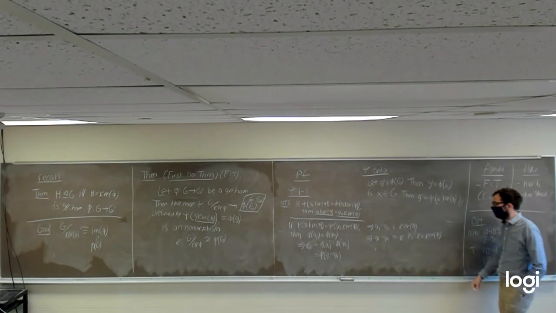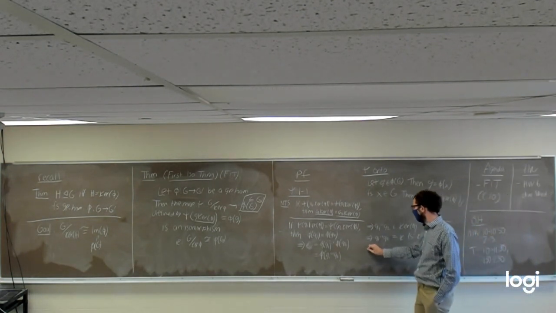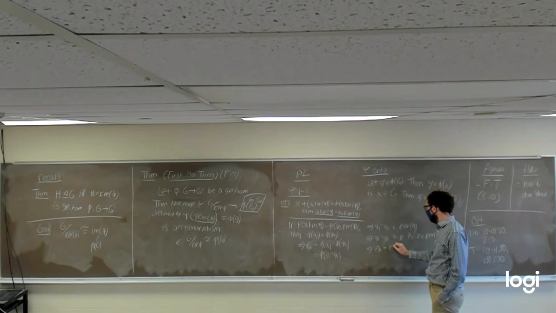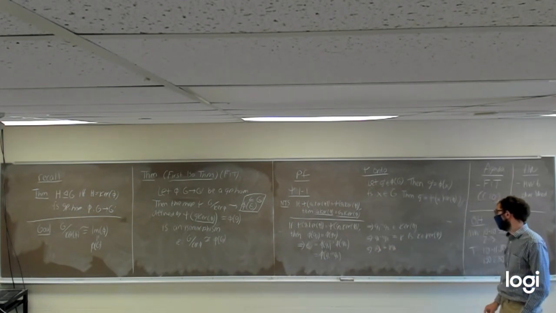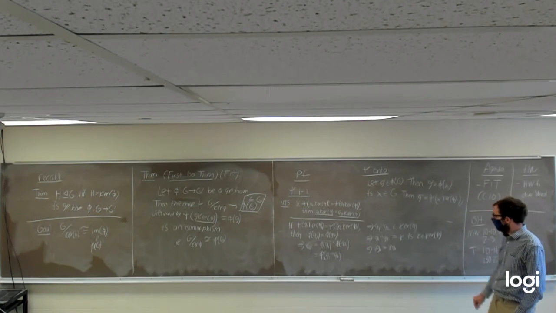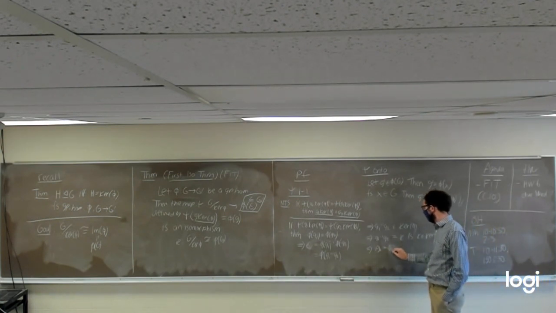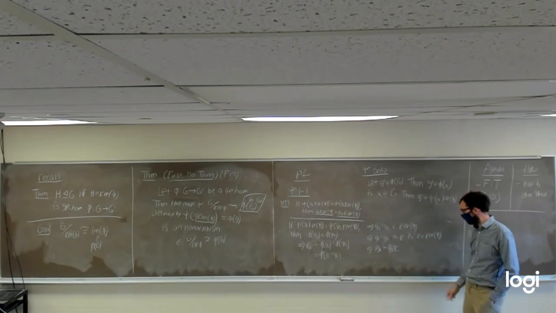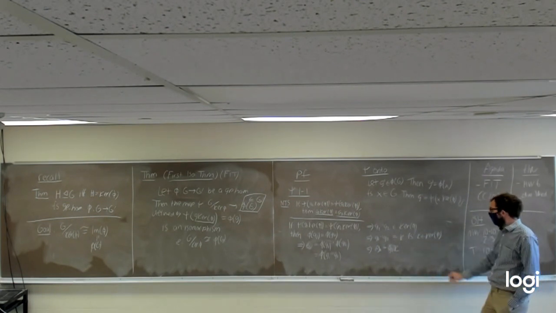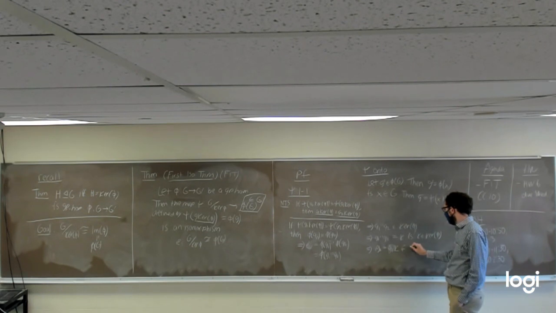Which in turn is going to tell us that G2 is equal to G1K, because if we multiply on the left on both sides by G1, we'll get that, which is going to be an element in G1 times the kernel of phi.